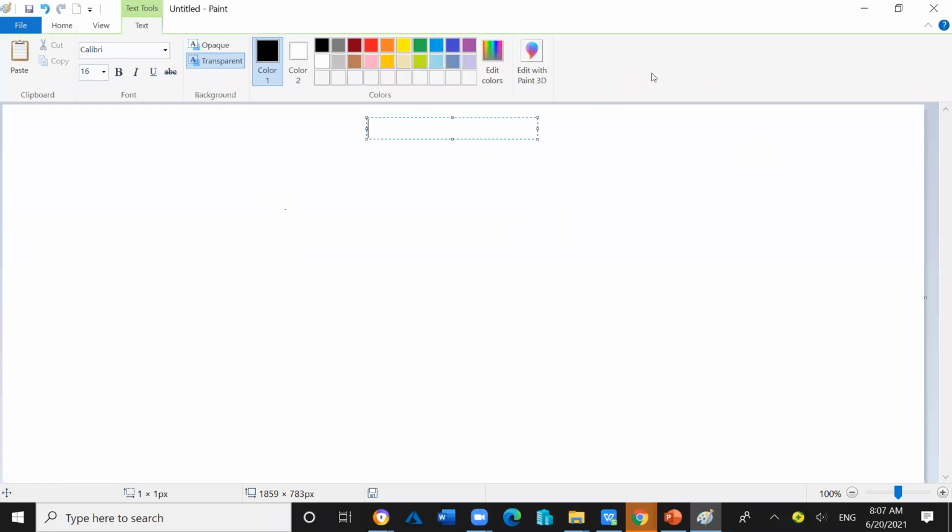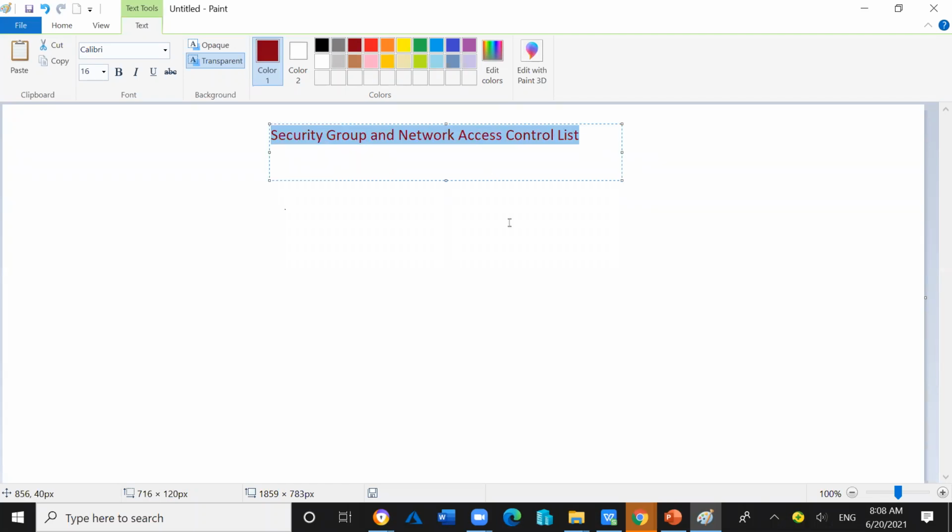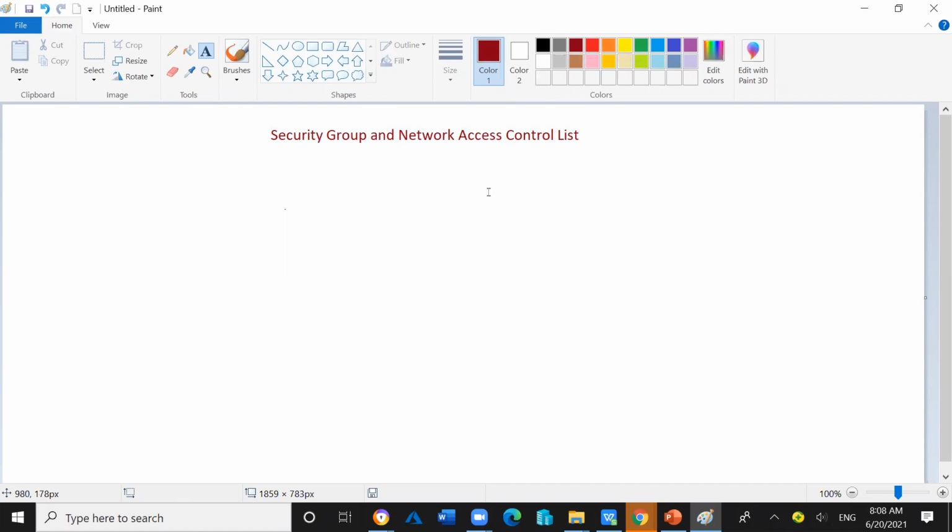Our today's topic is security group and network access control list.